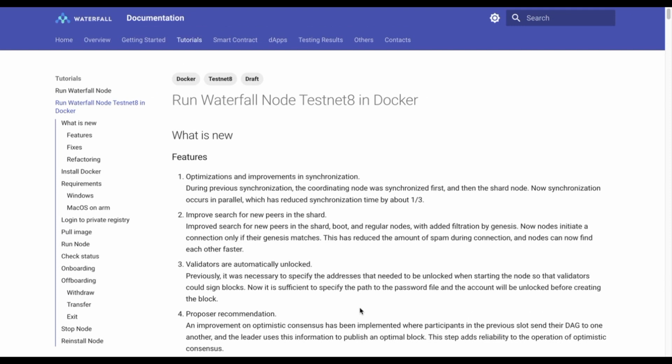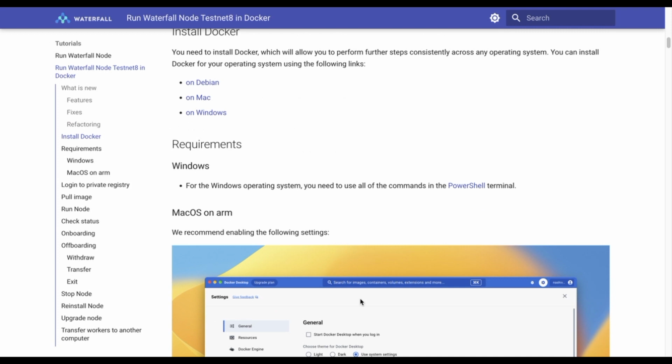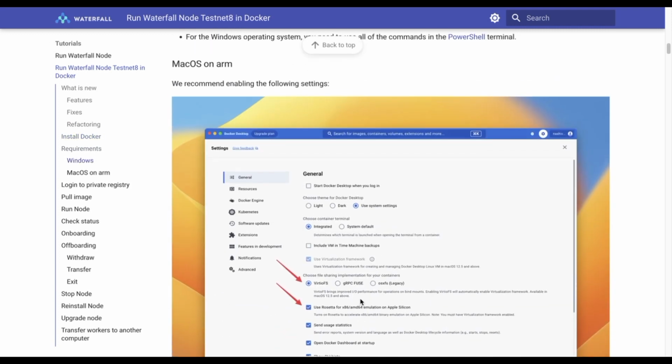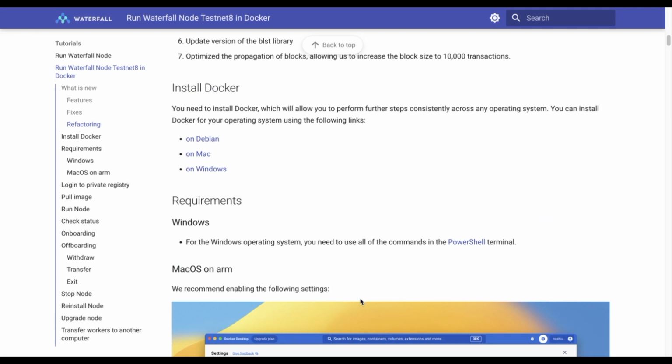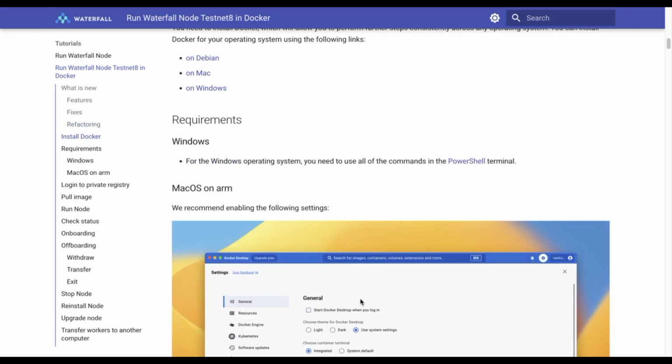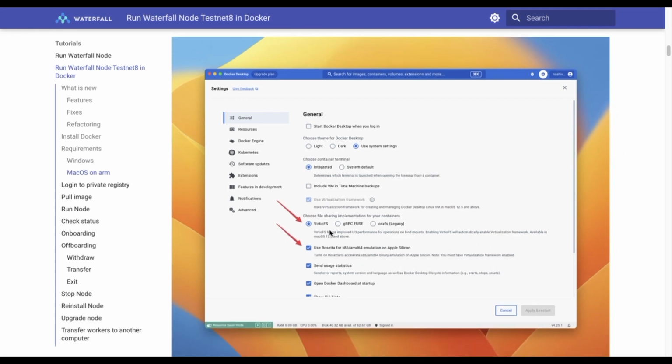Hello guys, today we will take a look at how to run a Waterfall node. First of all, you need to download Docker and install it. On macOS operating system, you need to set some settings: choose file sharing implementation for your containers, and use Rosetta.